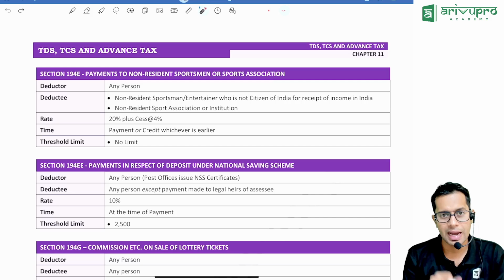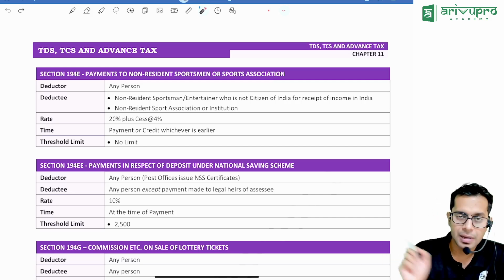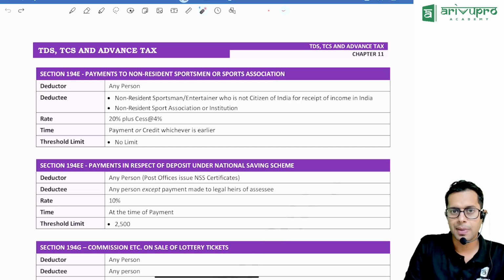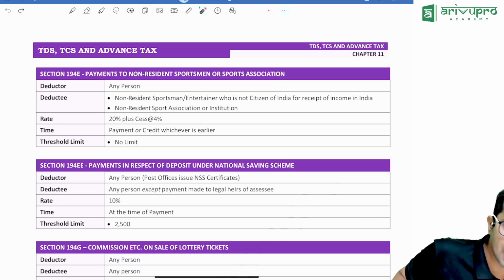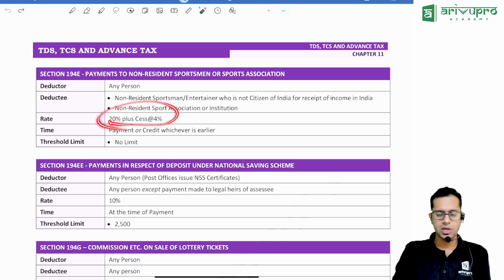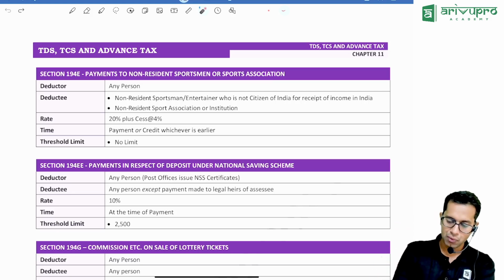many foreigners are coming to India, and they are playing over here, they are earning money from India. Whenever payment is made to them, the company who is making the payment should deduct TDS at 20% plus cess of 4%. TDS is what, sir? 20% plus 4% cess, and surcharge also wherever applicable.